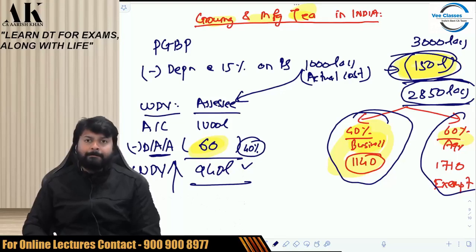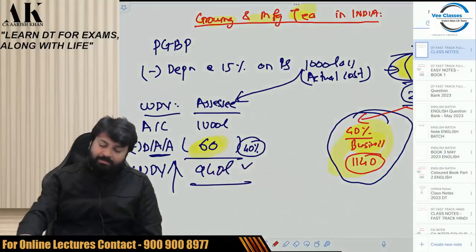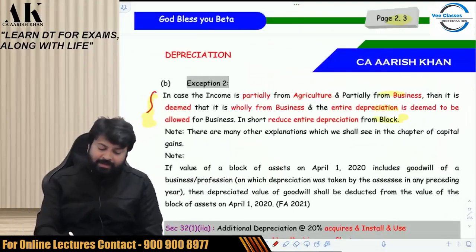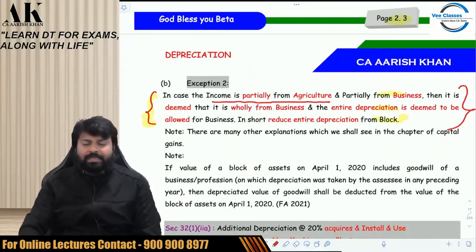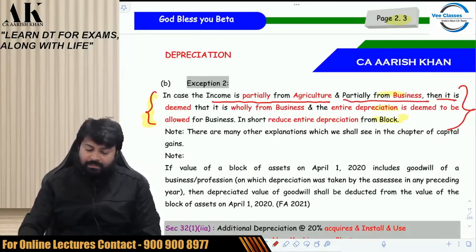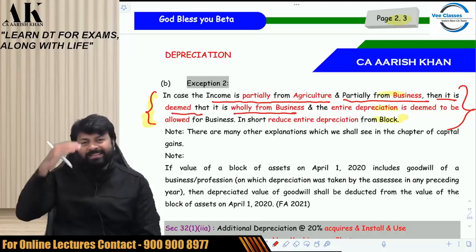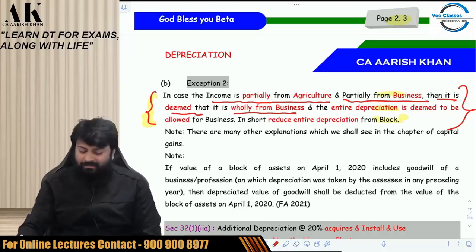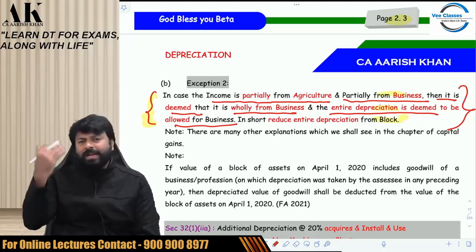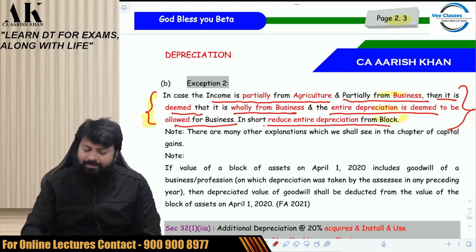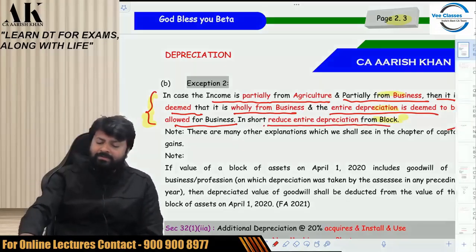Now listen carefully. The government came into the picture and said, we have made a provision now. In case the income is partially from agriculture, yes, and partially from business, yes, then it is deemed that it is only from business. And the entire depreciation is deemed to be allowed for the business. Entire 150 lakhs, you assume that it is for business. In short, you have to reduce the entire 150 lakhs from the block.